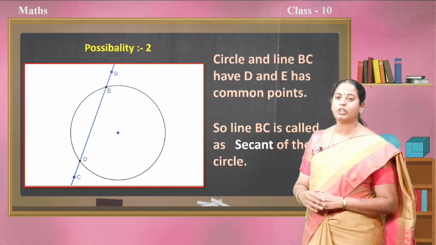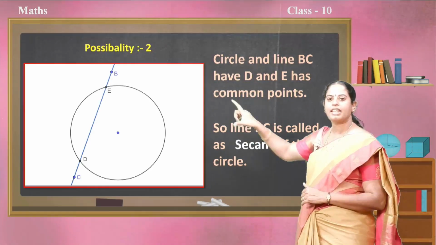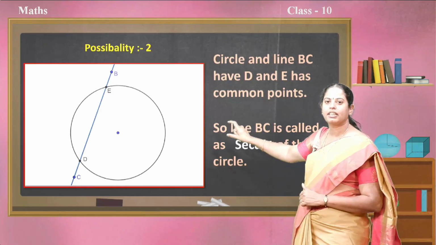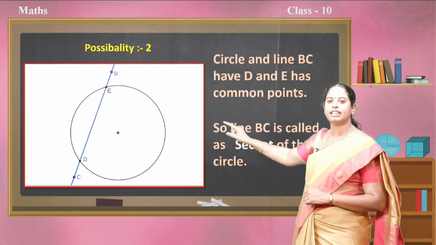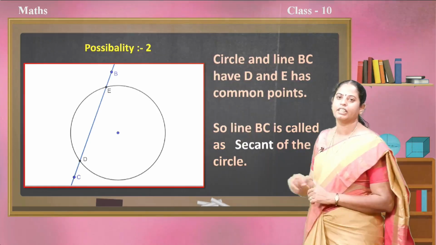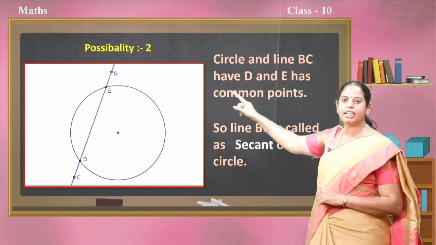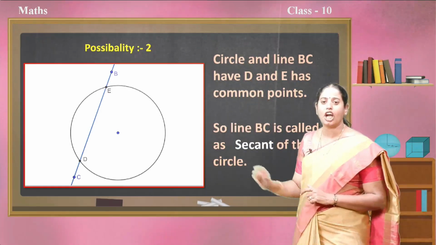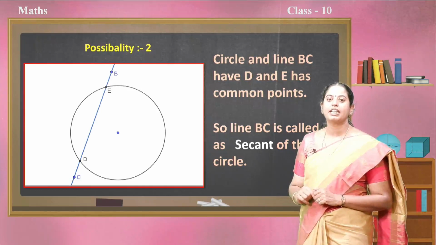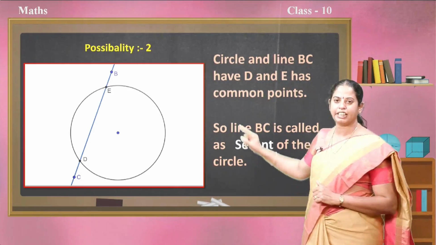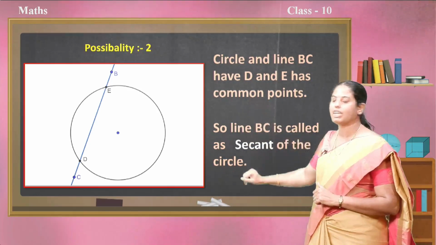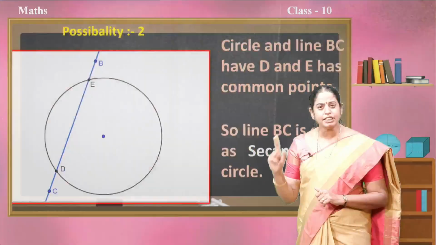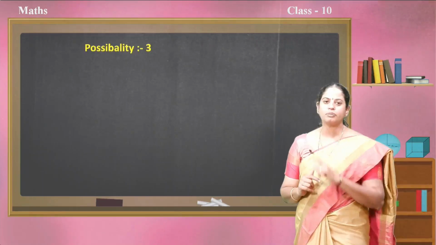Next, possibility 2. If you observe, as the line enters the circle, it is meeting or intersecting the circle at two different points. Yes, at D and E, it is intersecting the circle. The line BC is now called a secant of the circle. Related to the circle, BC is the secant. This is possibility 2.